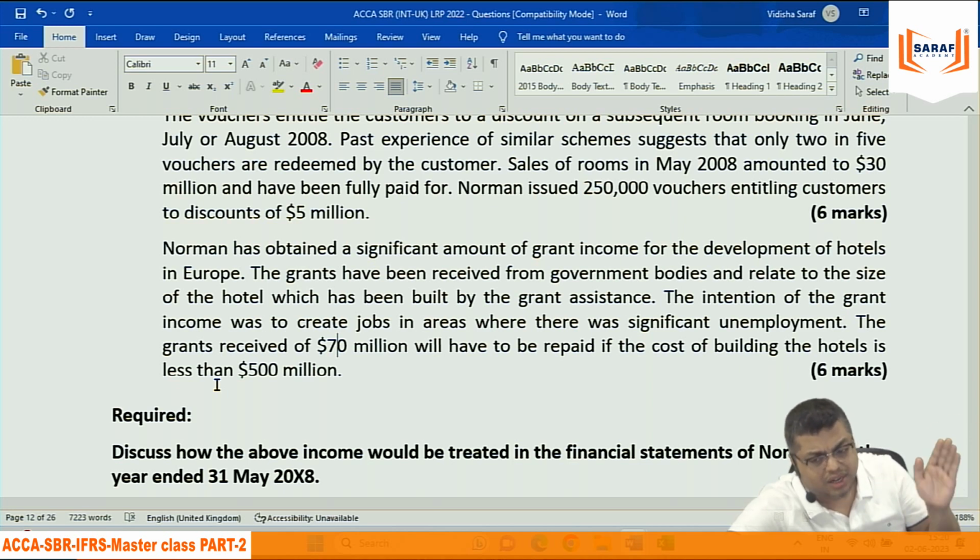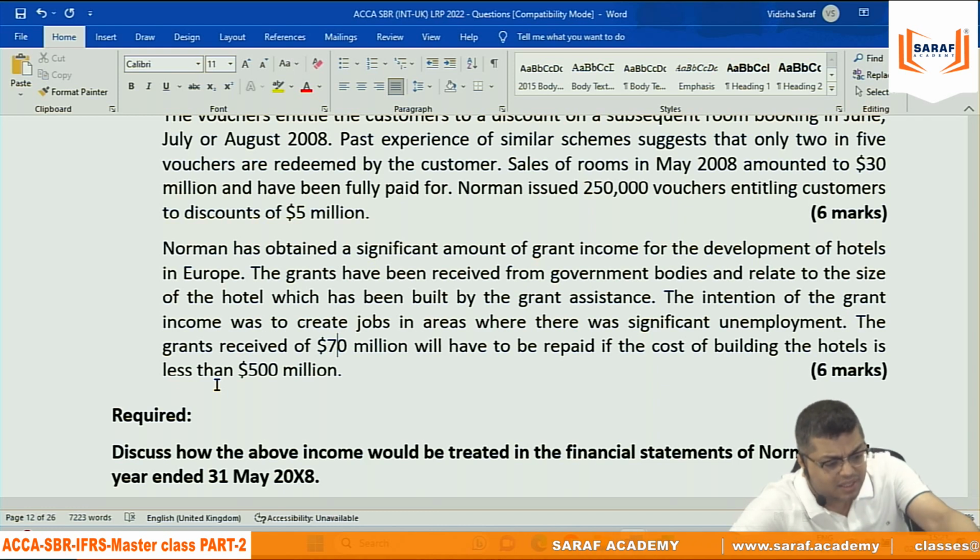But if it is recorded as a deferred income, then based on the depreciation amount, the grant income should be recorded as an income. We can see that grant can be recorded in the books when the conditions are already fulfilled, and the conditions which are balanced to be fulfilled are under your control to fulfill.